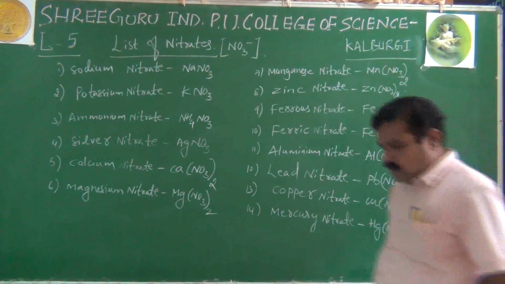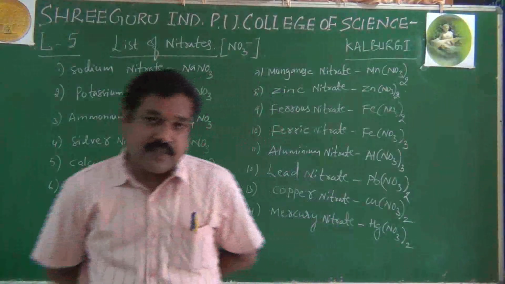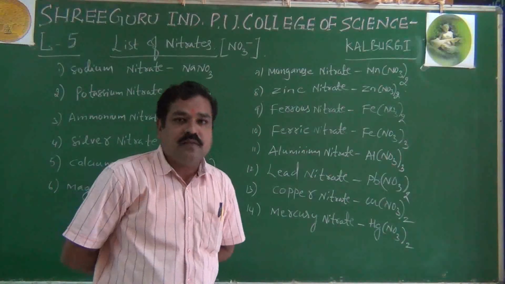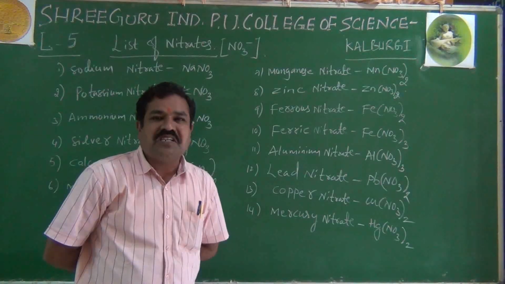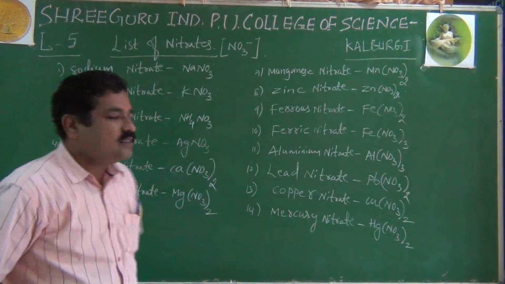Like this, we will have the list of nitrates. A nitrate, as you know, is a monovalent anion having the composition NO3 minus.